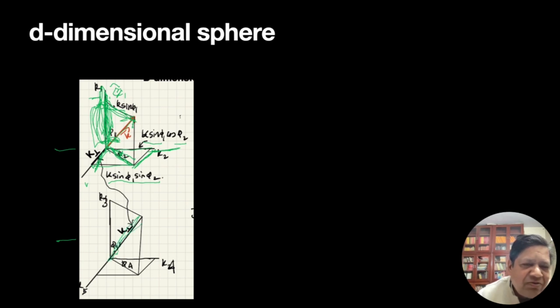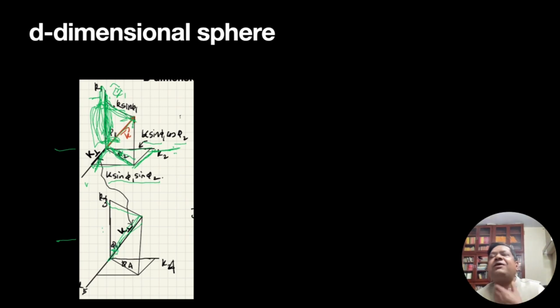Now look at the space which is perpendicular to the k1 and k2 plane. In 3D it would have been just k3, but in 5 dimensions it has k3, k4, k5. It's a volume. Now I project k perp along k3, which will be k perp cos phi 3.